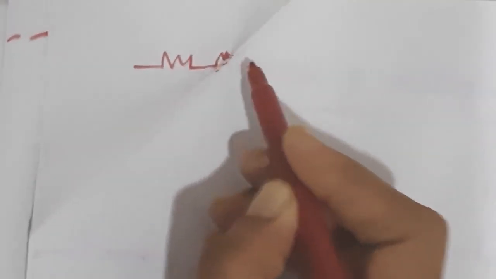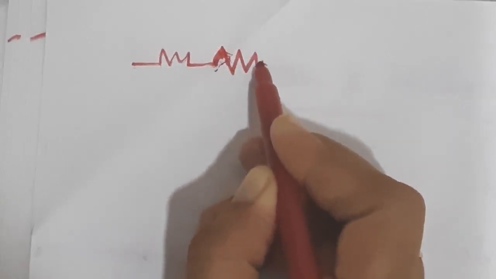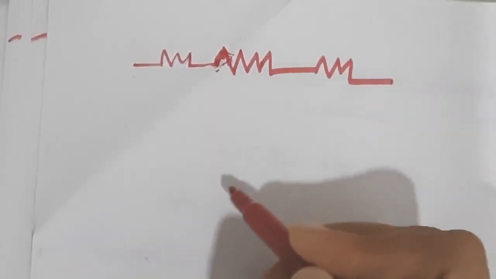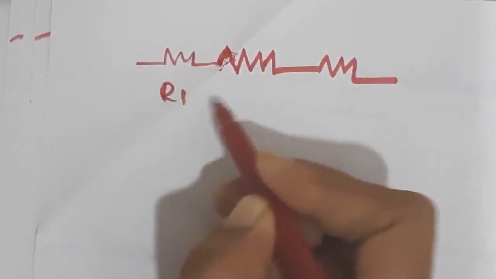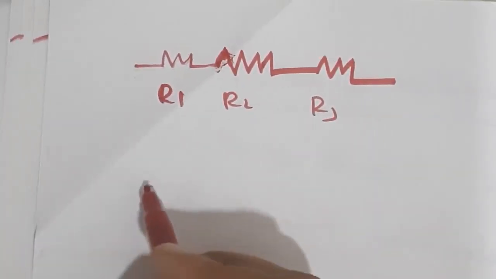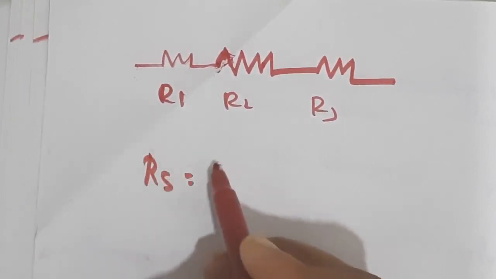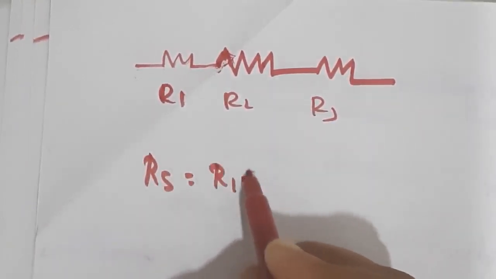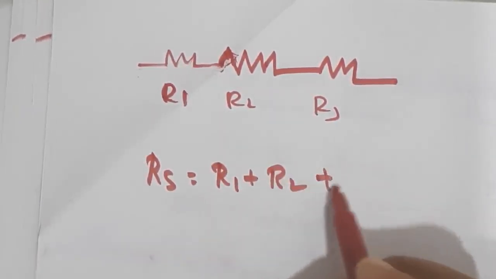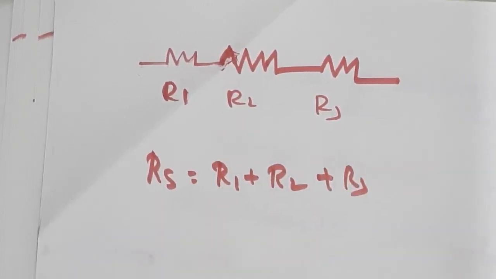You may have learned like this, resistors are connected in series, R1, R2, R3. What will be the equivalent resistance? So Rs is equal to the sum of the individual resistances, R1 plus R2 plus R3 plus etc. Am I right?